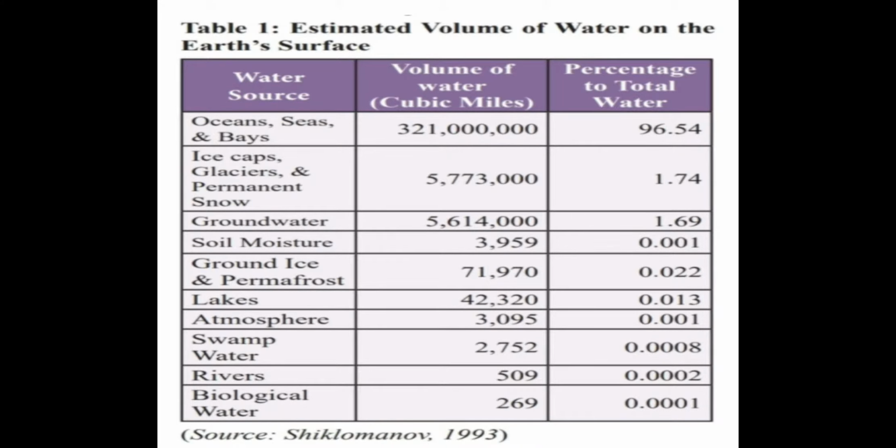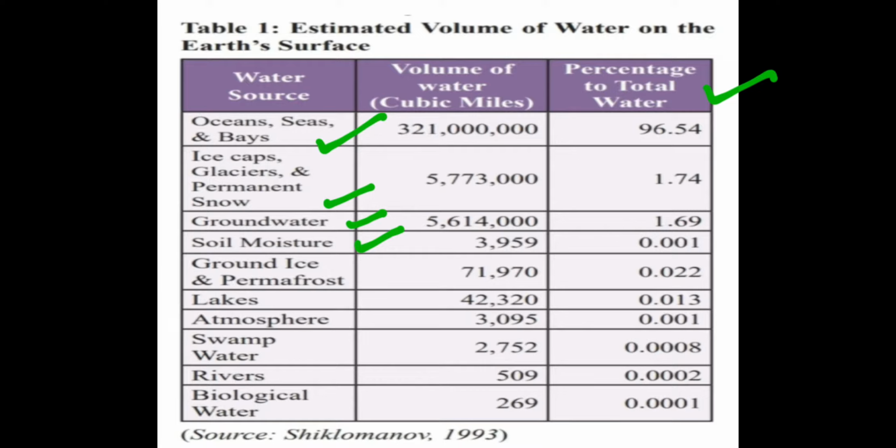Next, here they have given a small estimation, that is, volume of water on the earth's surface. Okay, here you can see the water source, the volume of water in cubic miles they have given, and percentage to total water. Ocean, seas and bays, ice caps, glaciers and permanent snow, groundwater, soil moisture, ground ice and permafrost. Okay, permafrost.